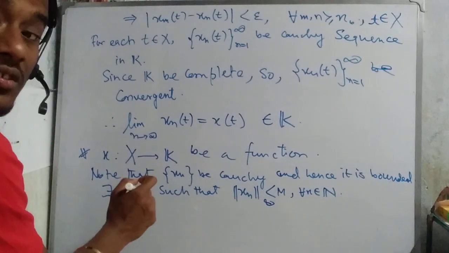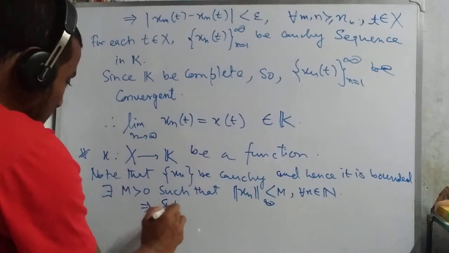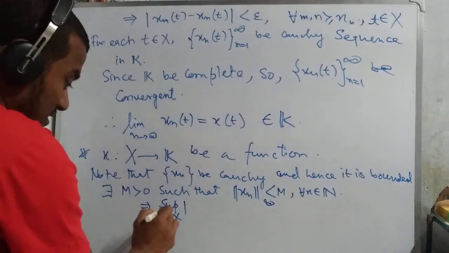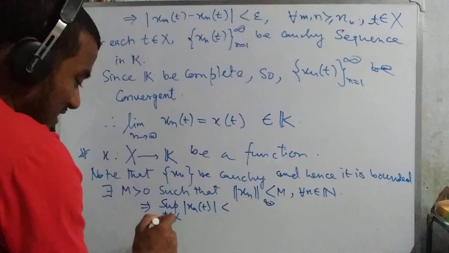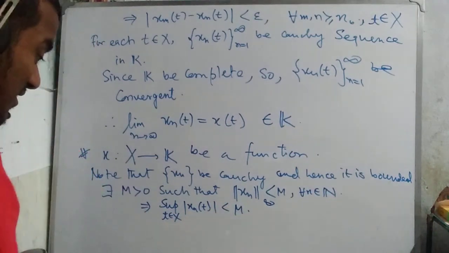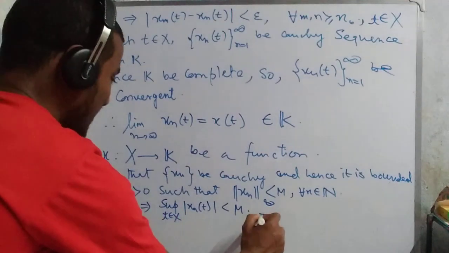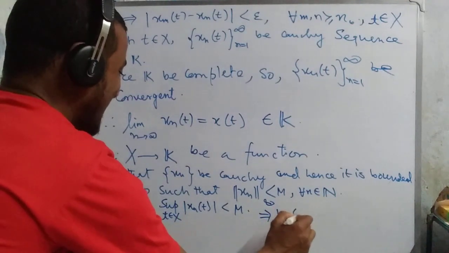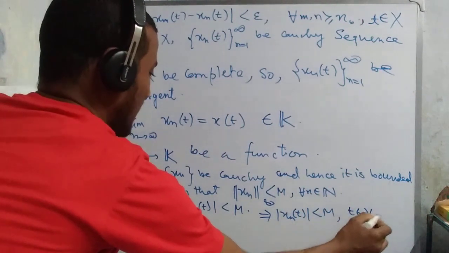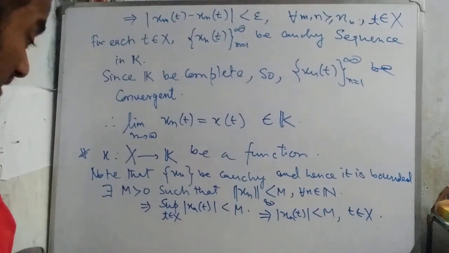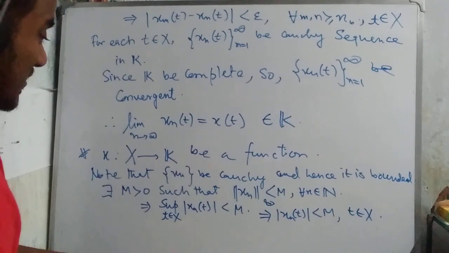So this implies that the supremum over t belongs to X of |x_n(t)| is less than M, and this implies that |x_n(t)| is less than M for t belongs to X and n belongs to the natural numbers.